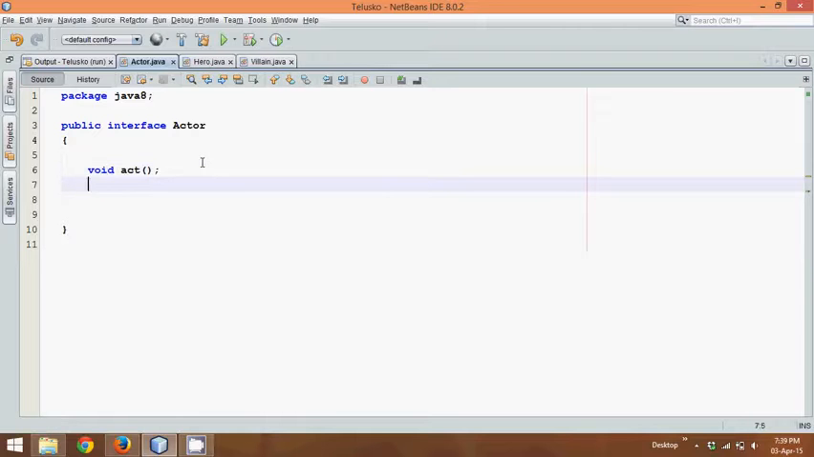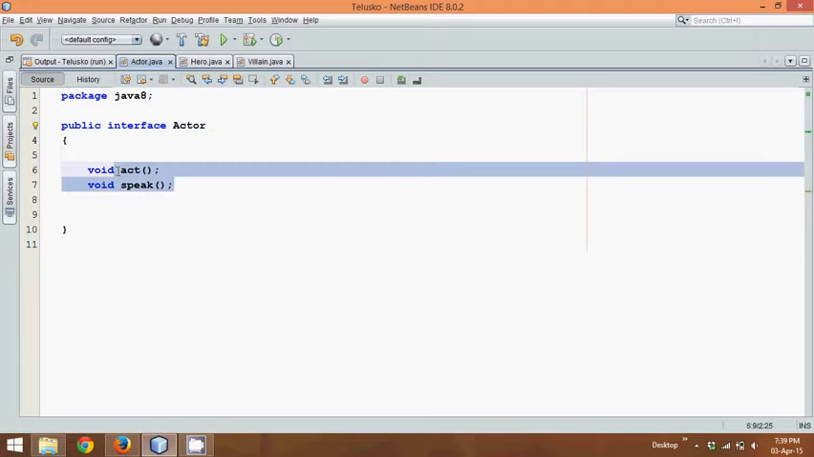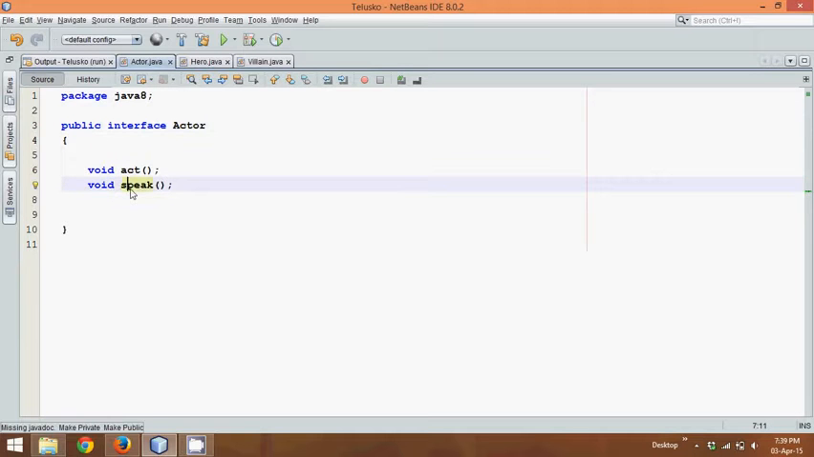Let's say we have one more method here, which says our actors should speak, because maybe they want a different way of speech. So every actor should speak. So in this Actor interface, we have two methods, act and speak. If you talk about any industry, maybe Hollywood or Bollywood, we need to have these two.